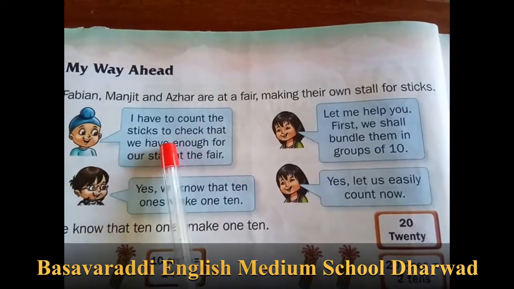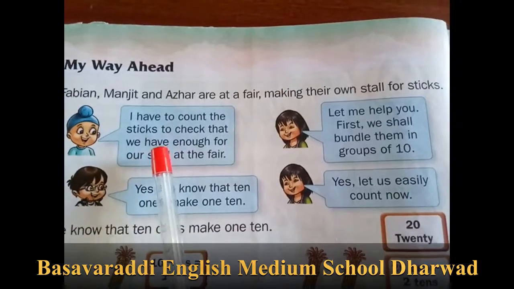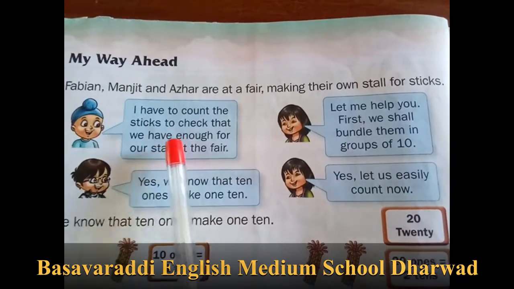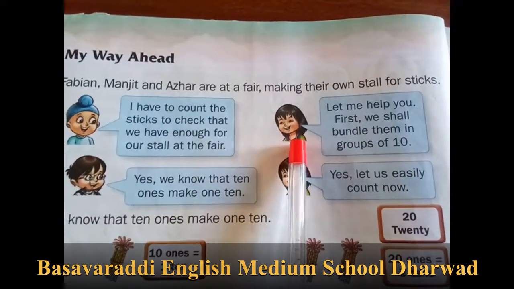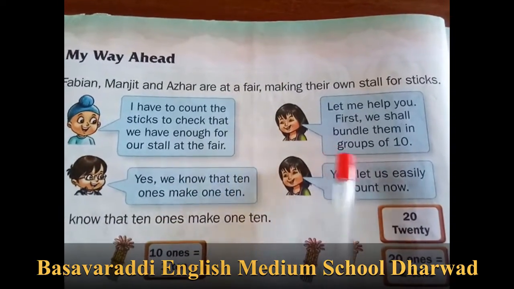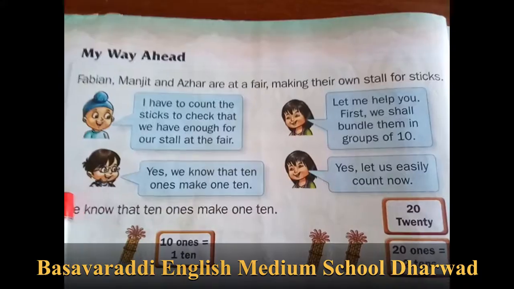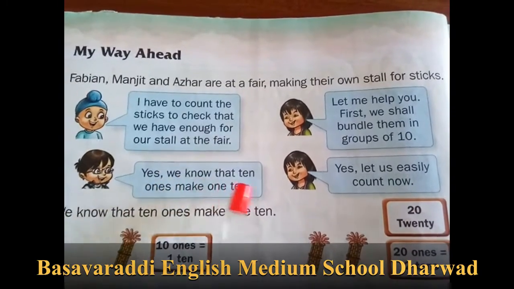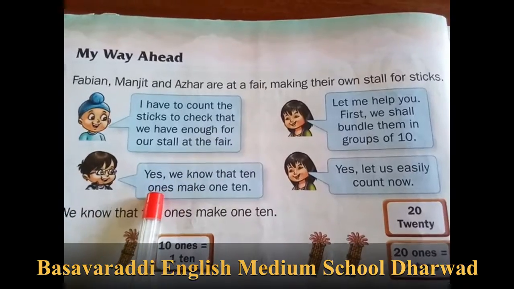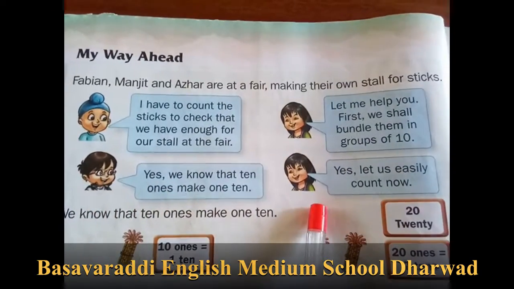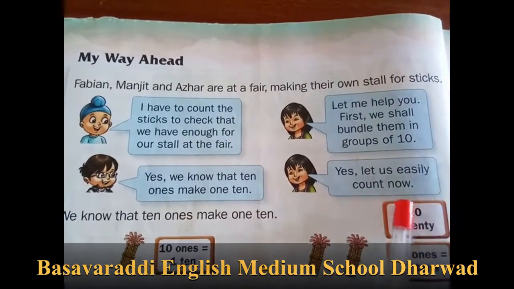Yes, we know that 10 ones make 1 ten. Let us easily count now.